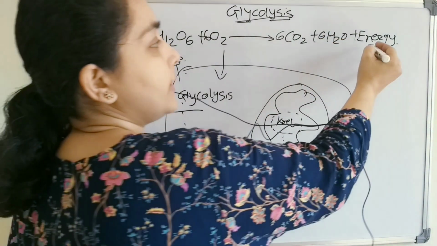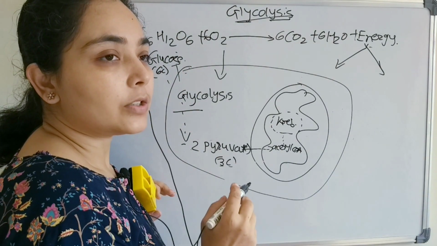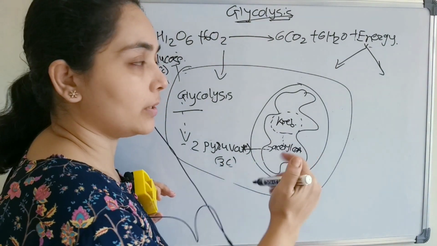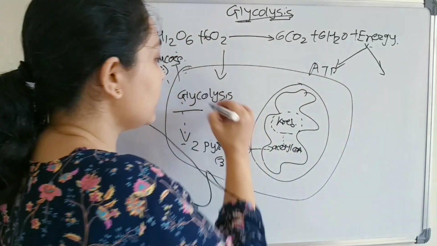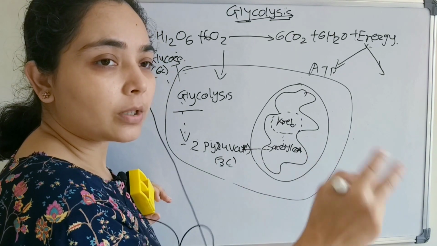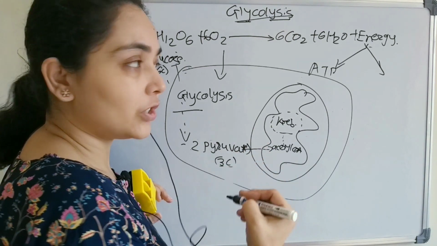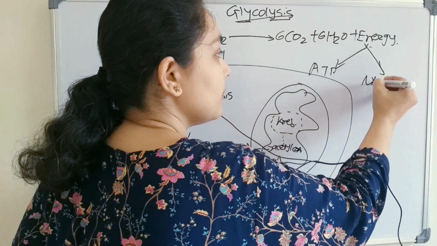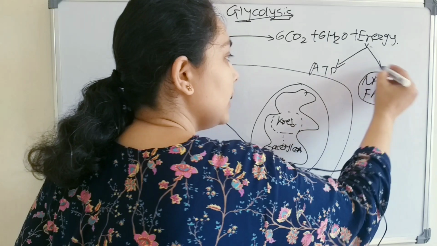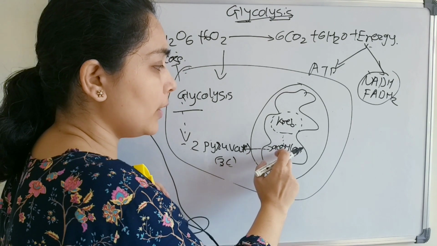Now, our final objective is to get the energy, and this energy we get in 2 forms. One is the ready-made form, like cash, which you can use directly, that is ATP. We don't need to convert it into some other form; we can use it directly. The second is in the form of a check. 2 types of checks are there, NADH and FADH2, okay? These are the various intermediates produced during glycolysis, the conversion of pyruvate to acetyl-CoA, and then in the Krebs cycle.